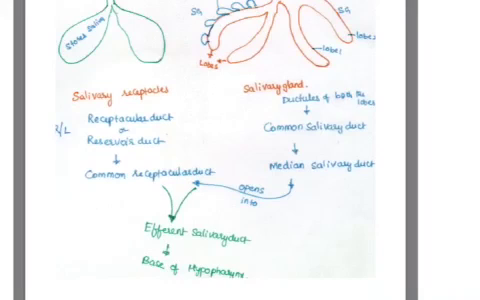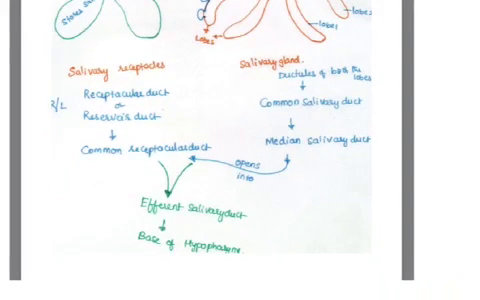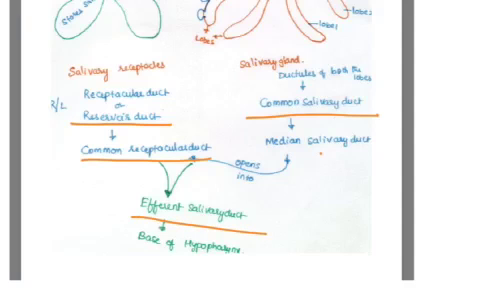Yes, this is the story of the salivary glands, the salivary receptacles and the salivary gland. Ductules of both the lobes of the salivary gland open into the common salivary duct, and the salivary receptacles of the right and left side open into the common receptacular duct. Then the common receptacular duct and the median salivary duct both open into the efferent salivary duct, which is at the base of the hypopharynx.